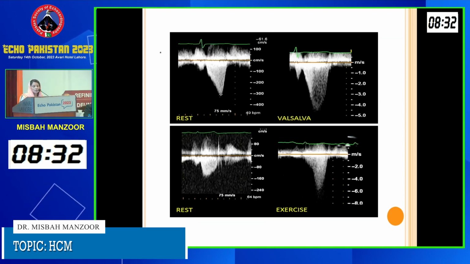So this is the pictorial depiction of the augmentation of the gradients as a result of different maneuvers. You can easily see that the gradient at rest has been augmented as a result of performing the Valsalva maneuver. And this is the increase in the gradient secondary to the exercise.